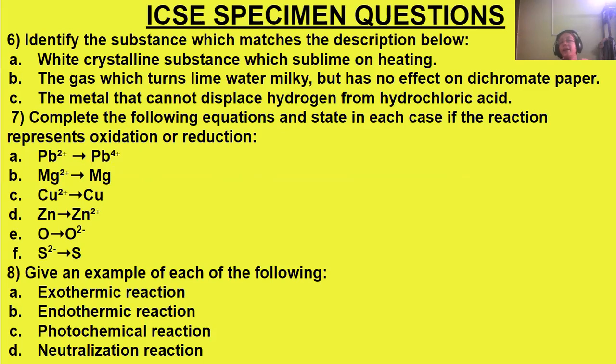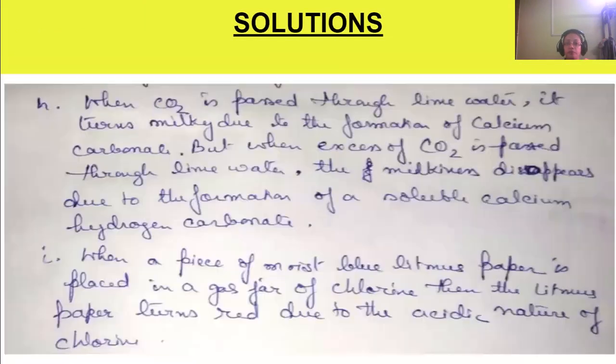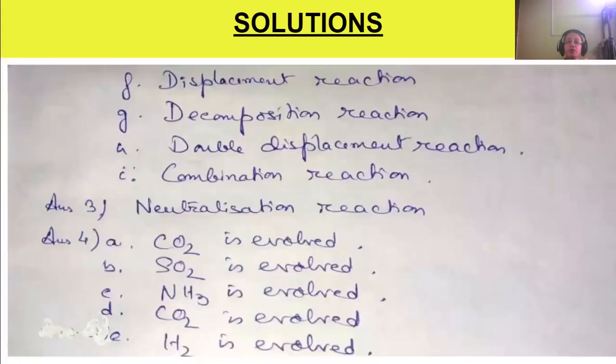The metal that cannot displace hydrogen from hydrochloric acid, the metals which come below hydrogen in the activity series, maybe it's copper. Okay, it's copper. Next, we are coming to question number 7.